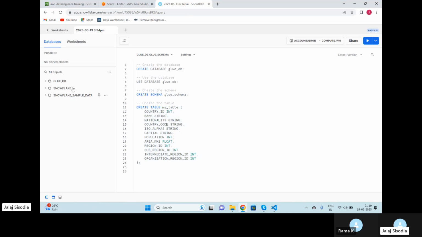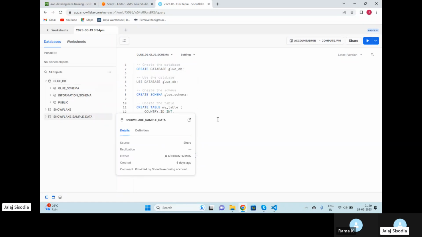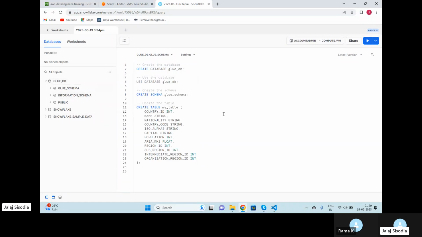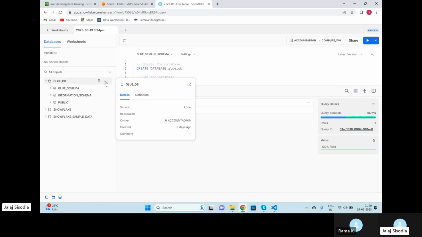Once I defined my table, I have uploaded some data into the table. So in Snowflake, you can simply just go ahead and upload the data via console. So for the demo, I'm just going to create my table 2. Just select this query and execute this. Okay, your table is successfully created. Once your table is created, just refresh your GlueDB.